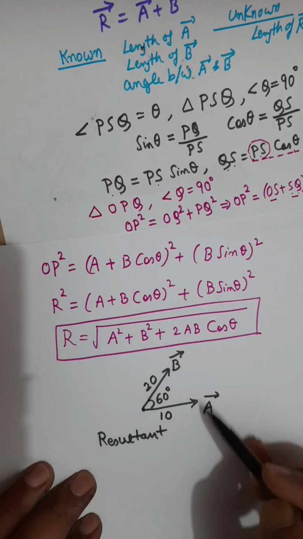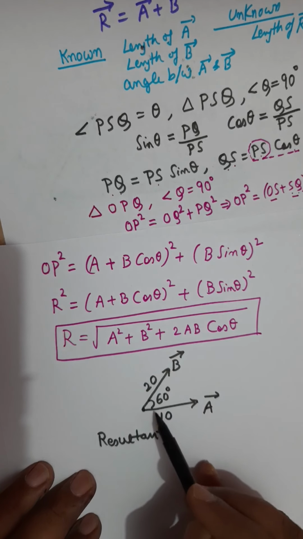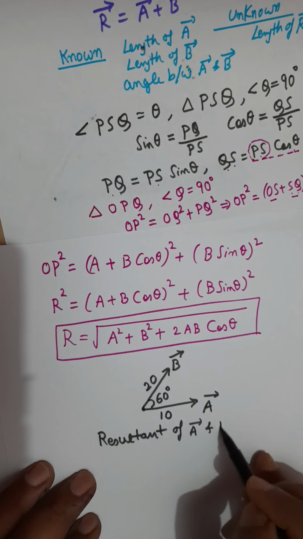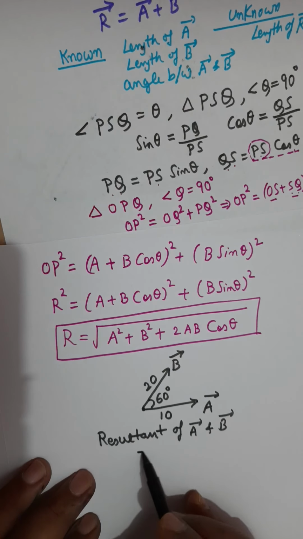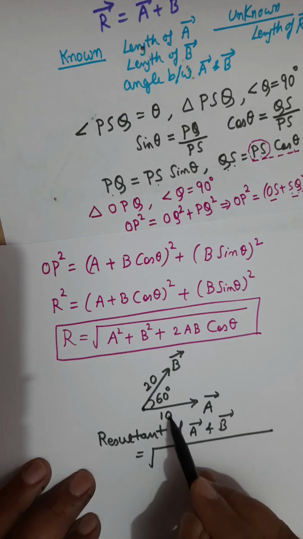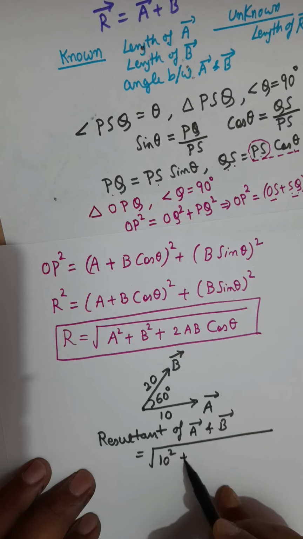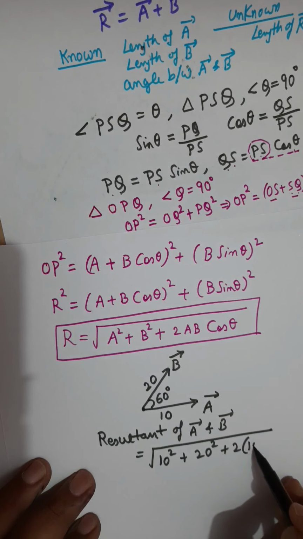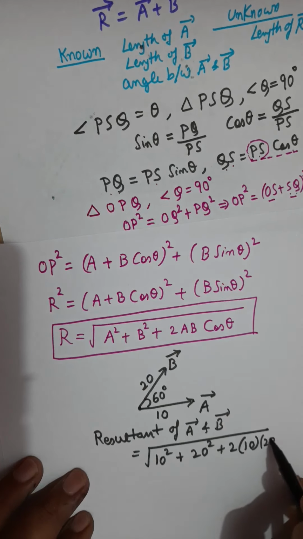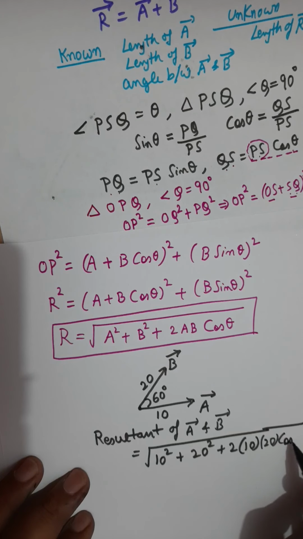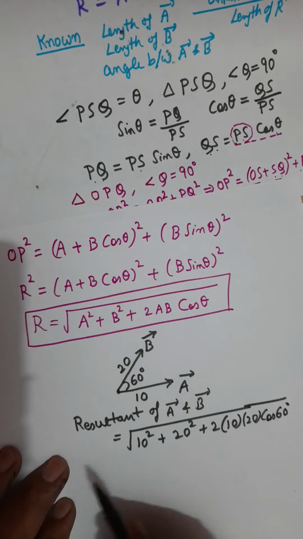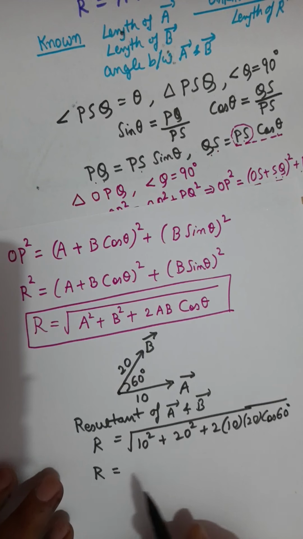What is the resultant of two vectors? The resultant of A and B is the square root of A square, which is 10 square, plus B square, that is 20 square, plus twice AB, that is 10 into 20, and then cosine of the angle between them, that is 60 degrees.